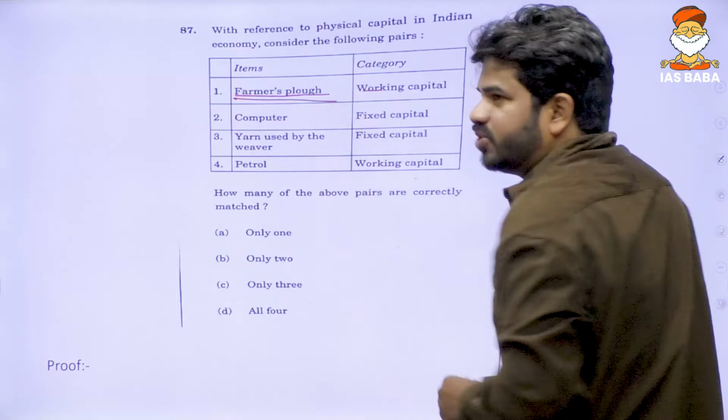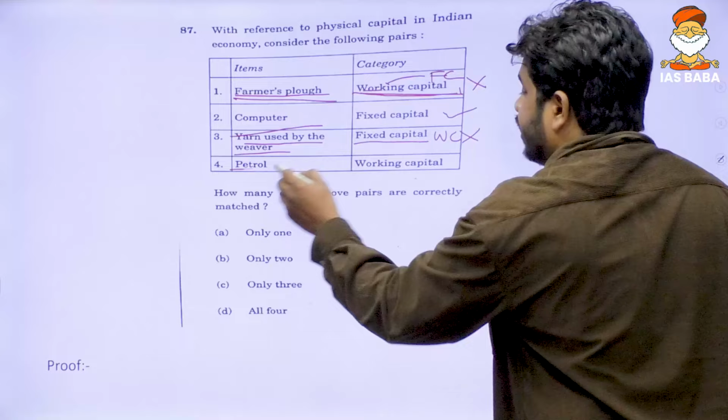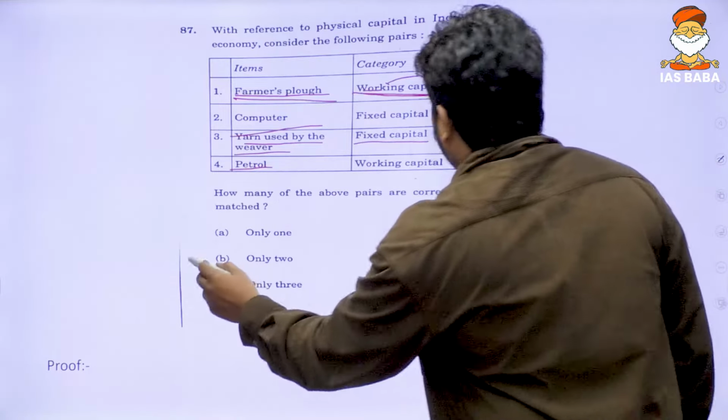Farmer's plow, can you use it in one go only? No, he cannot use it. So he will use it repeatedly over a long period of time. So this is a fixed capital, not a working capital. Computer, so this is wrong. Computer is a fixed capital. Yes, it is fixed capital. Yarn used by the weaver. Yarn is a raw material. So it is a working capital, not a fixed capital. So this is the wrong answer. And then petrol, yes, it is a working capital. So only 2 are right.